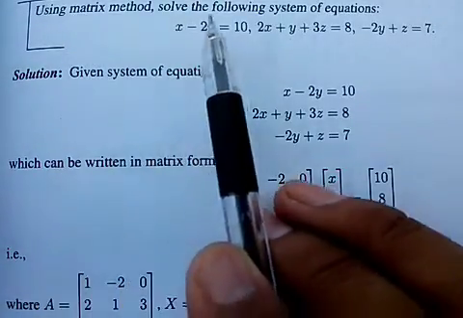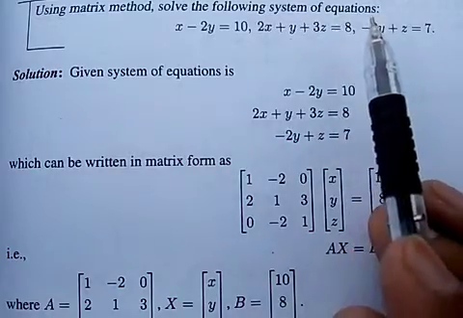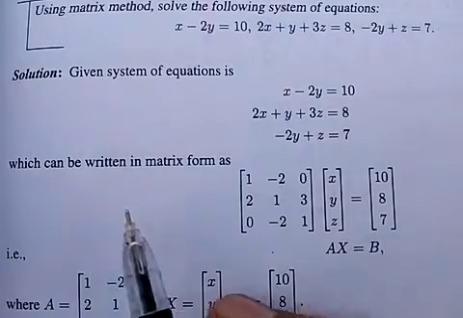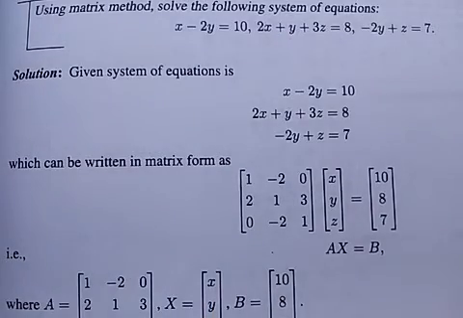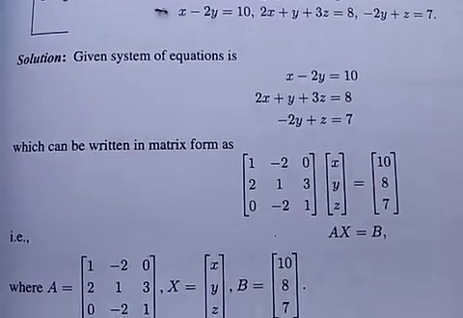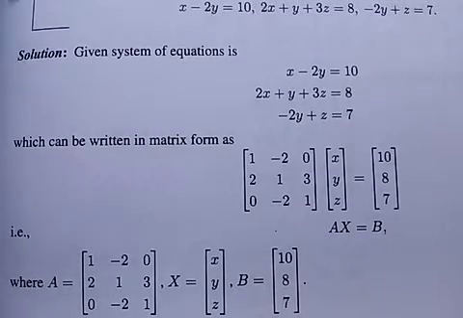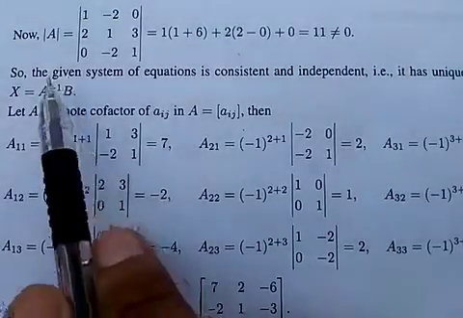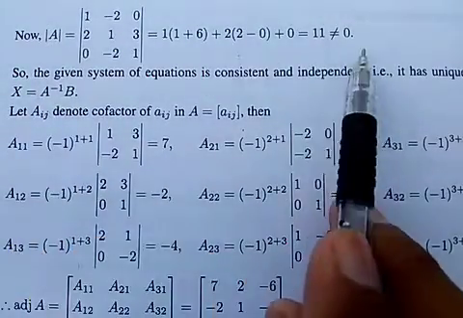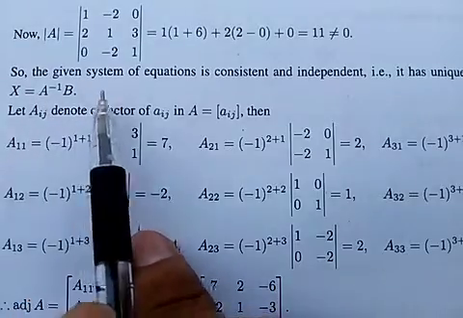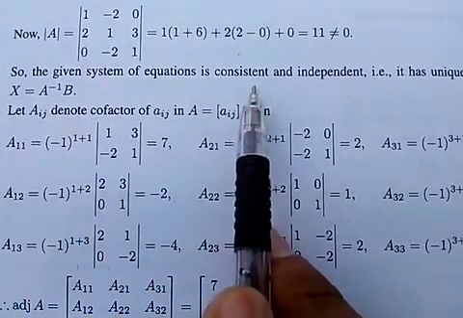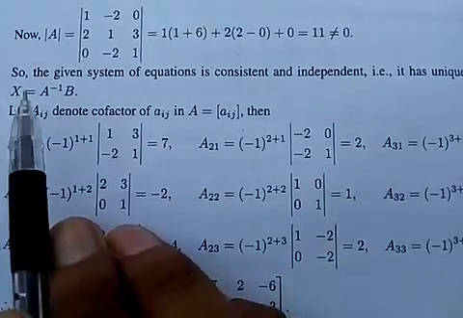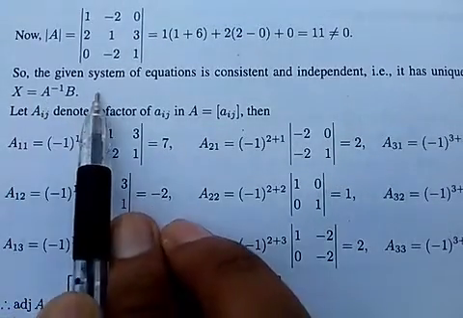Using the matrix method, solve the following system of equations. We have three equations. The given system can be written in matrix form AX equal to B, where A is a square matrix and X and B are column matrices. Determinant of A is not equal to 0. We can say the given system of equations is consistent and it has a unique solution. We can write X equal to A inverse B.